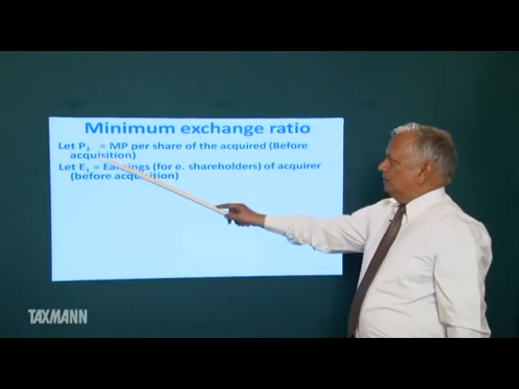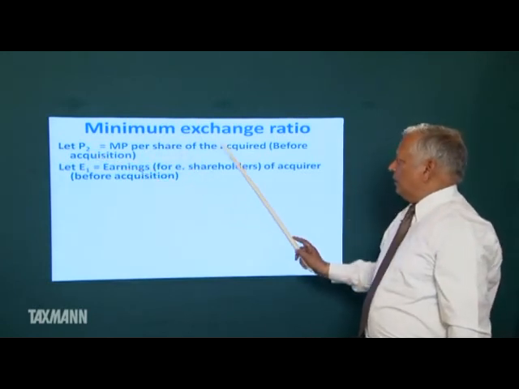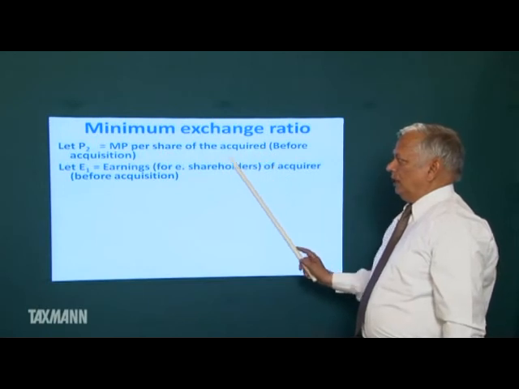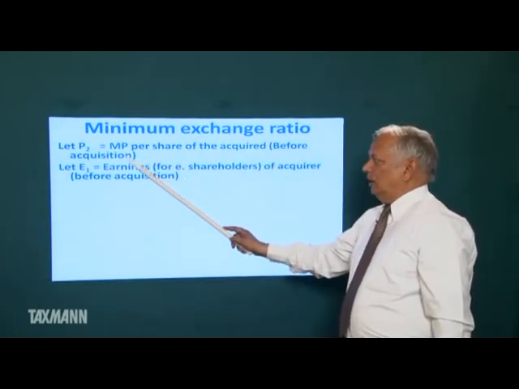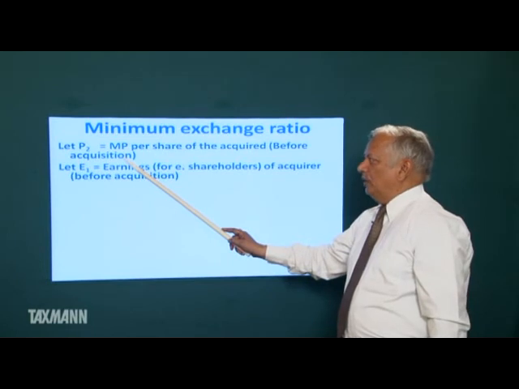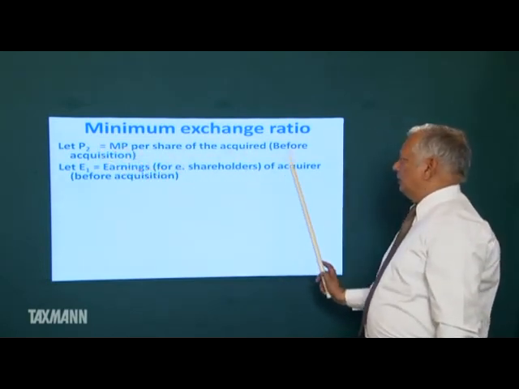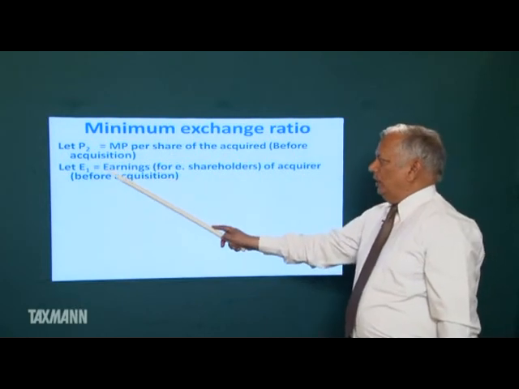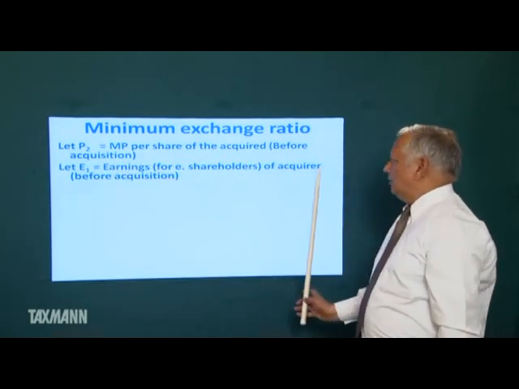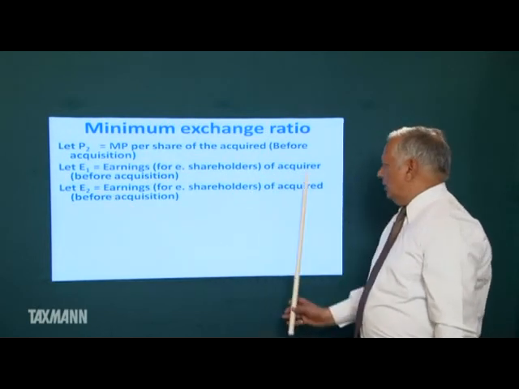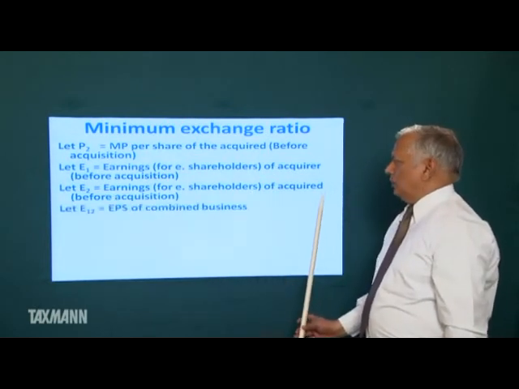Let P2 be the market price per share of the acquired. Market price per share of the acquired in our example is rupees 50. So, P2 is equal to 50. It is the market price per share of the acquired before acquisition. E1 is the earnings of the acquirer before acquisition. E2 is the earnings of the acquired before acquisition.